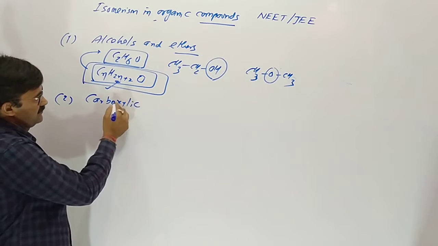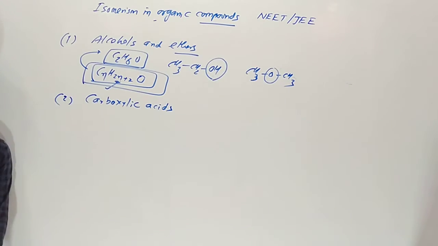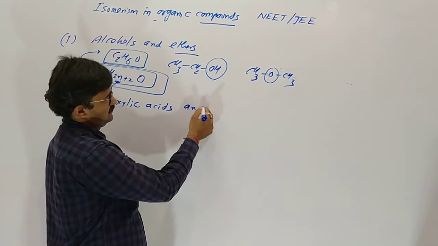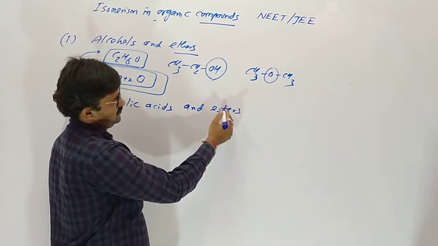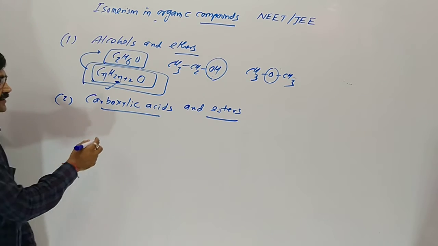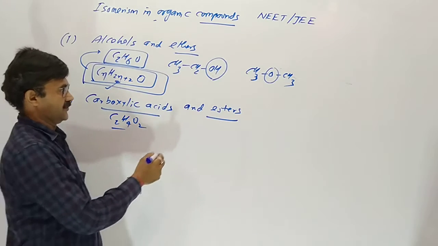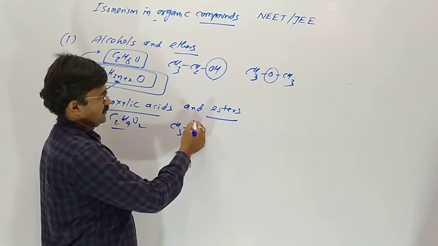Now second one: carboxylic acids and esters also give functional isomers. The phenomenon is functional isomerism. Now C2H4O2, I am giving you an example. The number of carbon is 2.